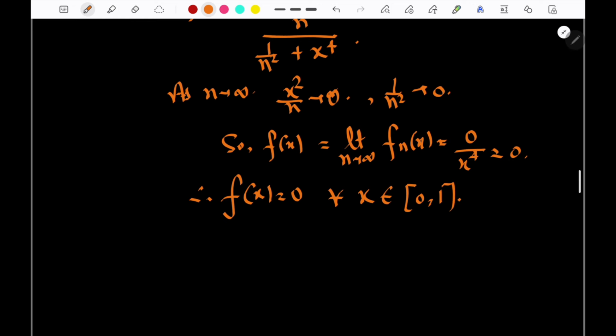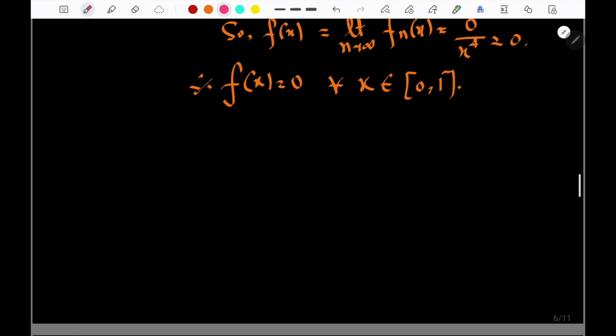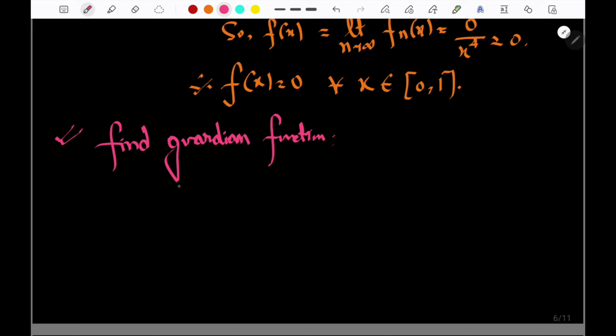Okay. So if I use DCT, then the integral will be 0. But what is the way to solve this? Let's see. What is the way for DCT? The way is to find a Gaussian function. So what can be the Gaussian function for this? What is the Gaussian function? For the Gaussian function, what we are required to do?